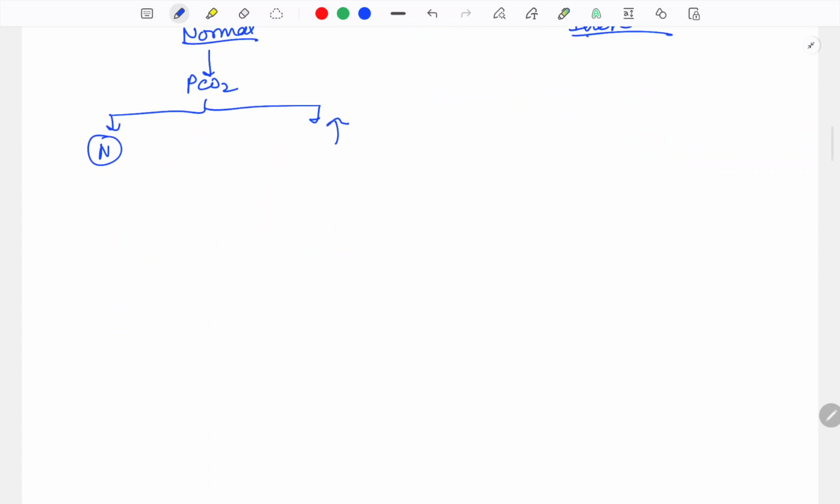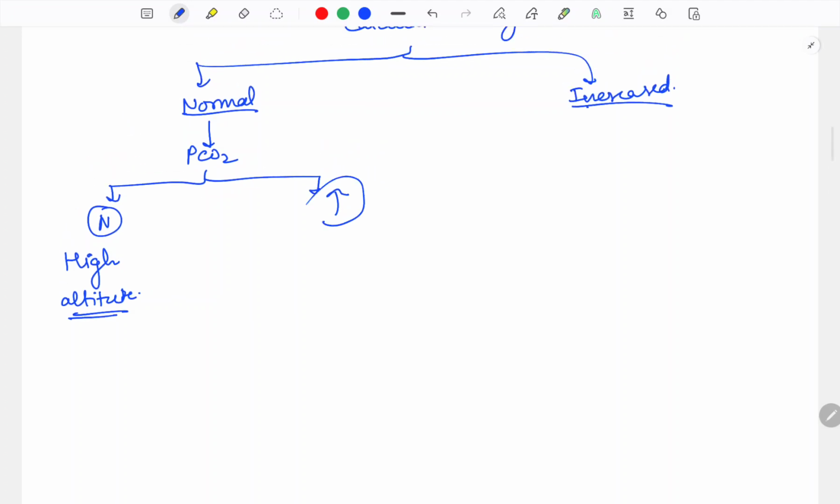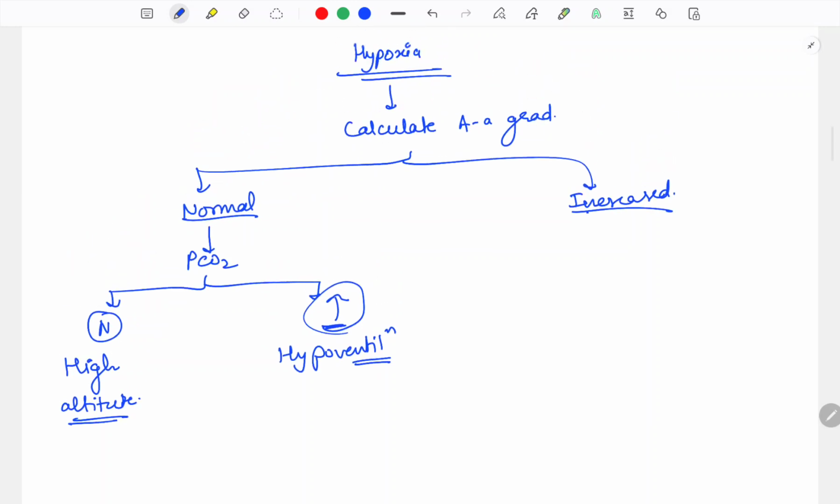If the CO2 is normal, that means we are providing the patient less FiO2 by being at high altitude. So just bring the patient below altitude. The problem is in the environment, not in the patient. The patient is completely fine. If the CO2 is elevated, the patient is having hypoventilation, causing CO2 retention.